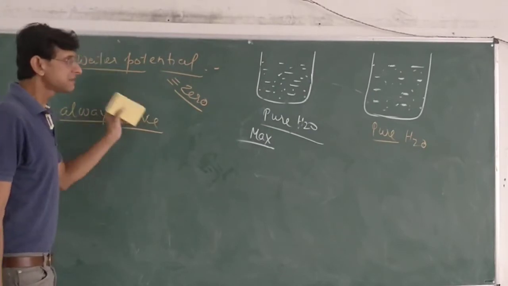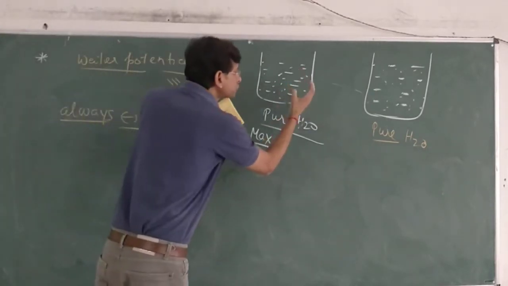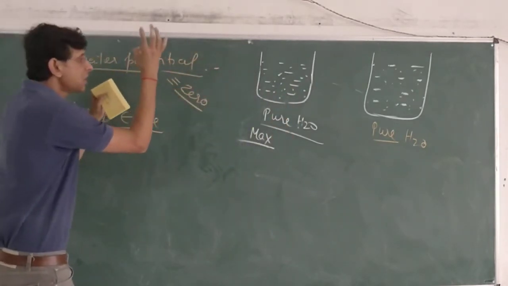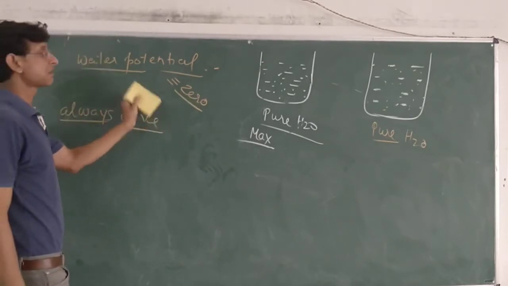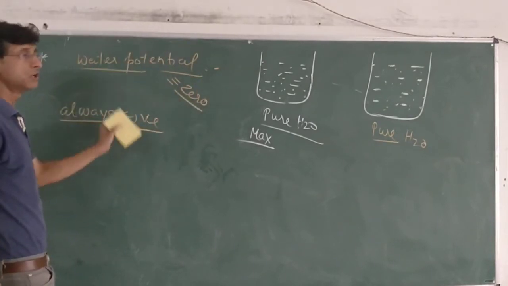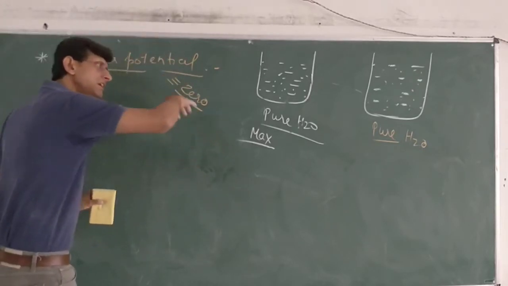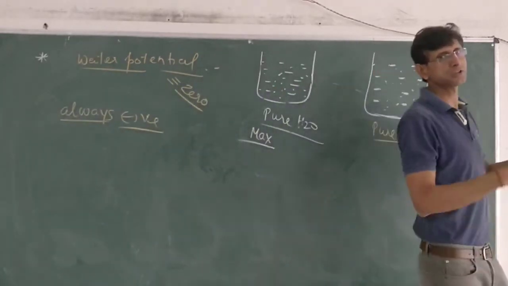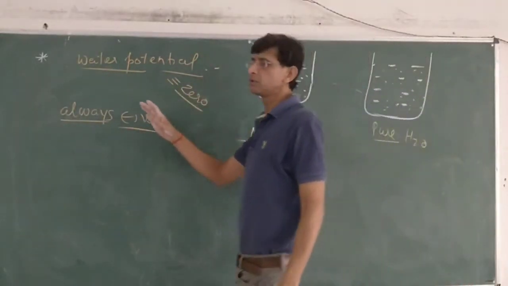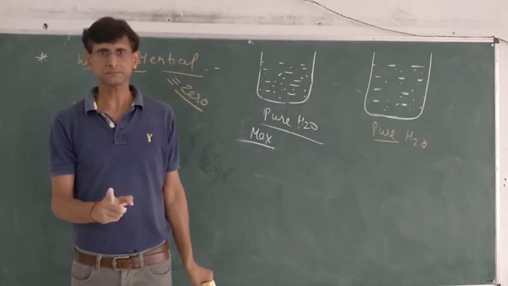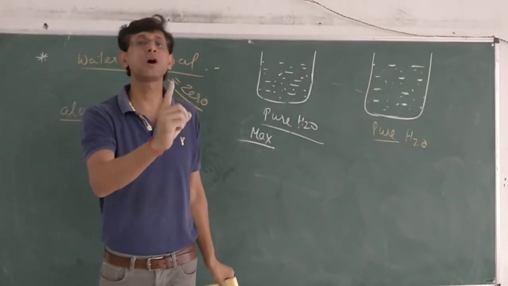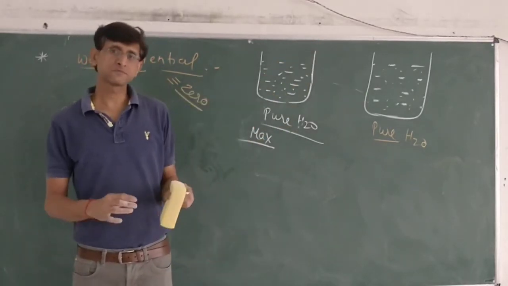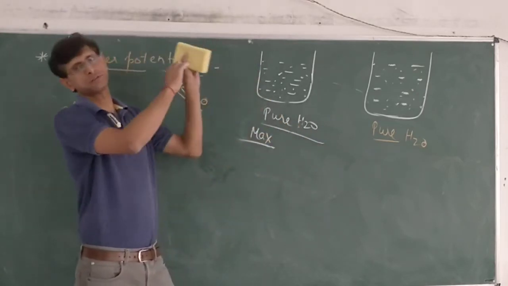So we can say that the free energy of pure solvent is maximum, and the numerical value of water potential is taken as 0. But here 0 shows the maximum water potential, which is related to pure solvent. Whenever we mix solute in it, this water potential decreases. So always for a solution, the value of water potential will be negative. So water always moves towards more negative water potential.